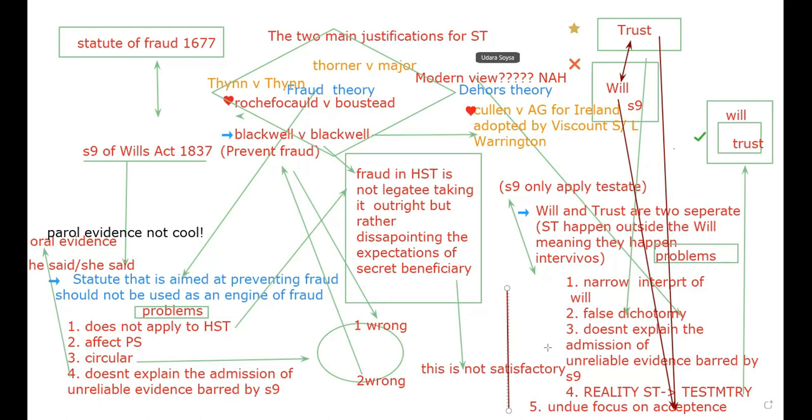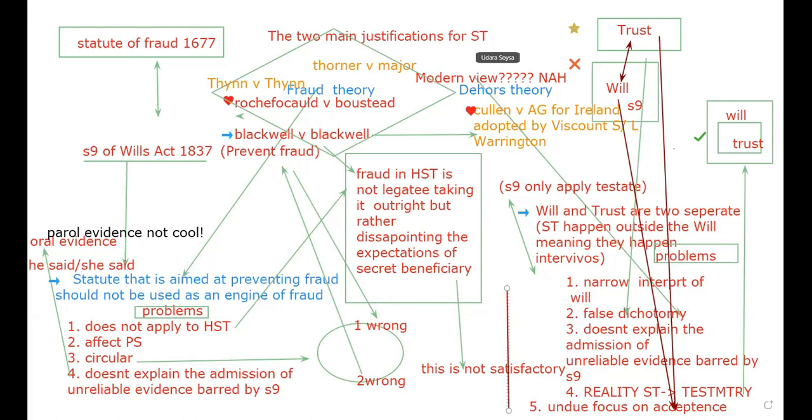First, it still fails to address the fundamental objection that the evidence the court admits is inherently unreliable. Second, it assumes a dichotomy between the laws of trust and the laws of wills in spite of considerable overlap. Third, it does not explain why acceptance of the trust by the trustee should be important, since that is not normally a requirement. And that's the last one here, right?